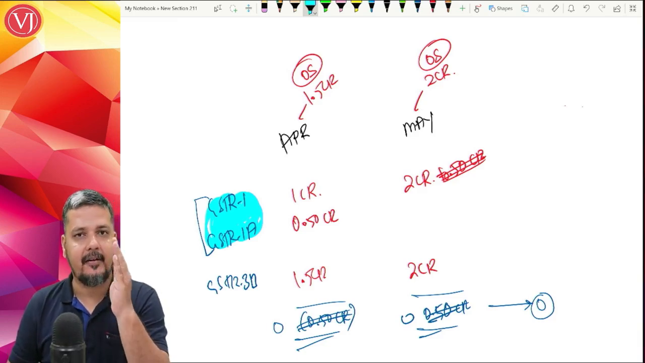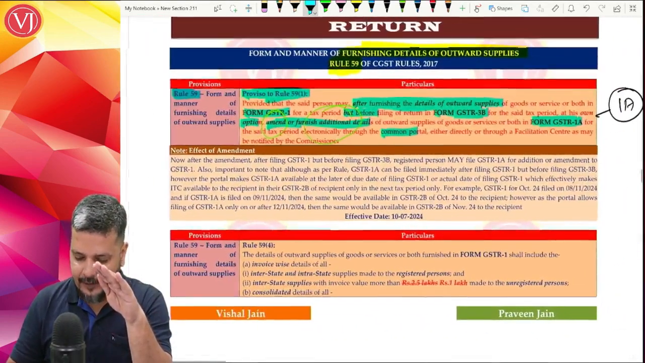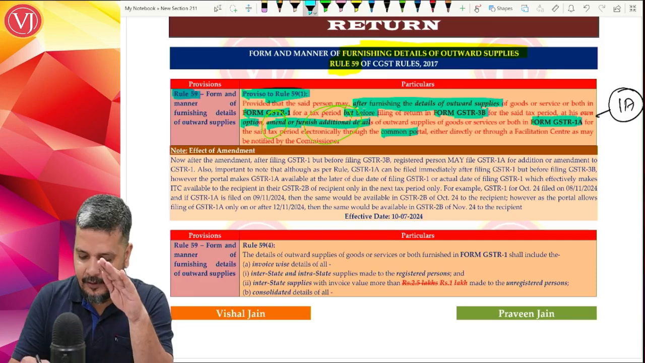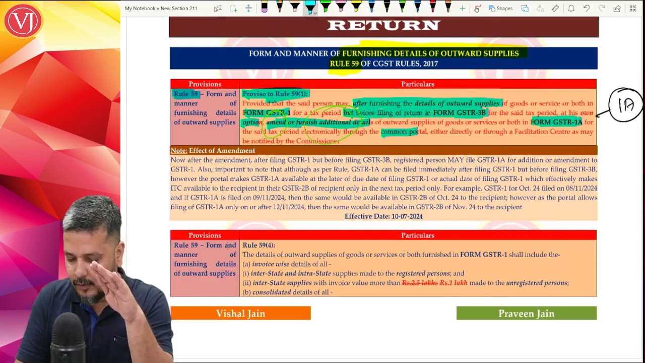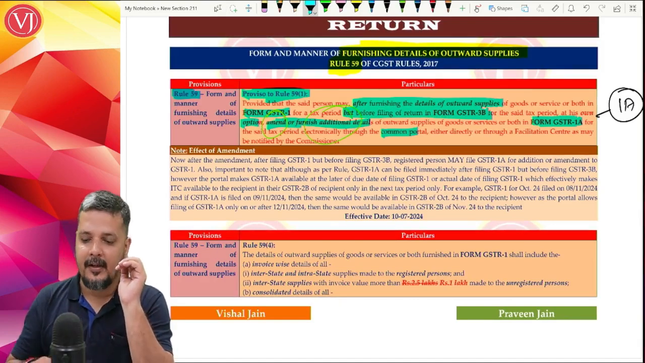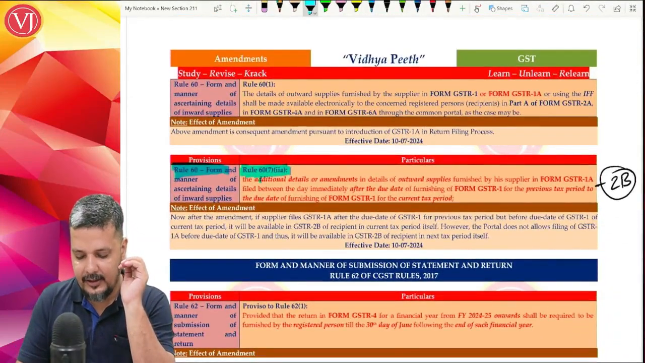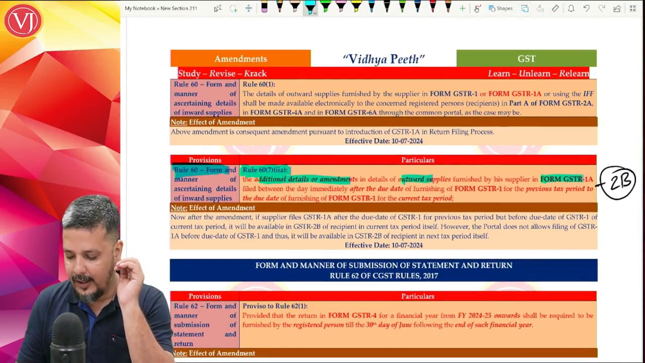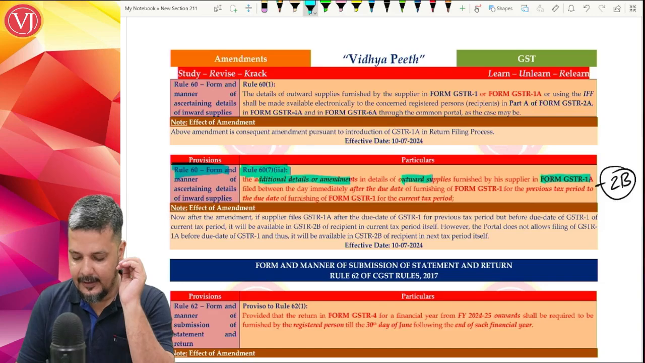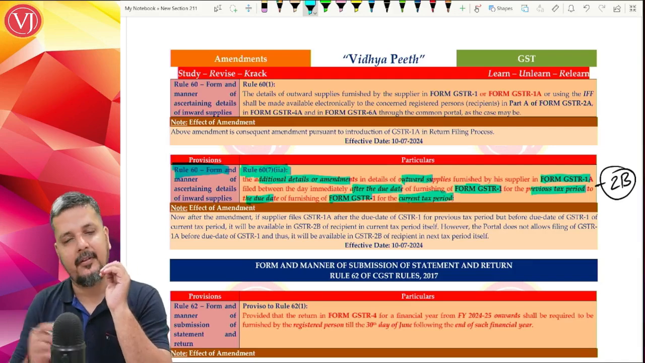Please understand that 1A can be filed after filing GSTR 1, after you file GSTR 1 but before you file GSTR 3B of the same month. So that is an important thing that you need to remember. Now that in a way helps you out in case whatever additional details that you're filing in GSTR 1A as a supplier are filed after the due date of GSTR 1 but before the due date of GSTR 1 of the next month, that will appear in GSTR 2B.